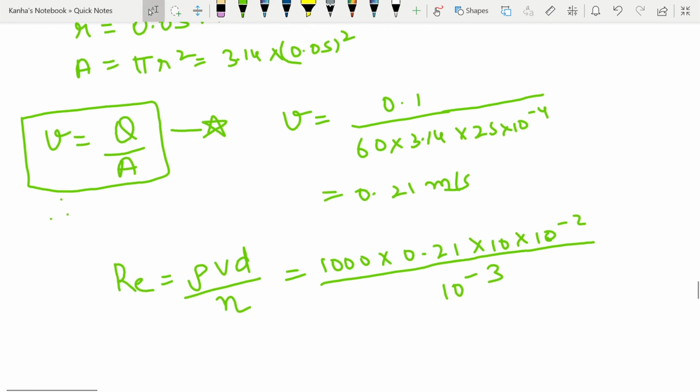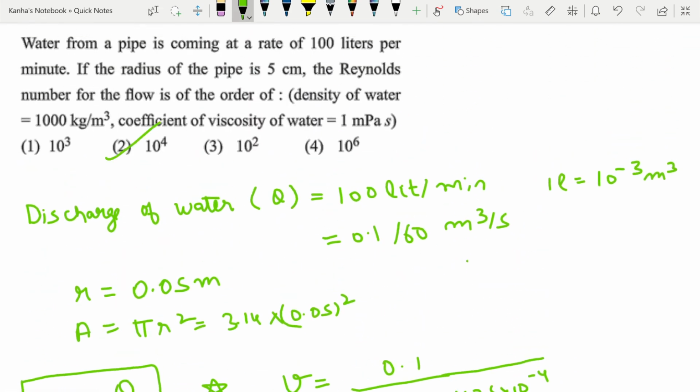This gives me that my Reynolds number turns out to be 2.1 into 10 to the power 4, or we can say that the order is 10 to the power 4.